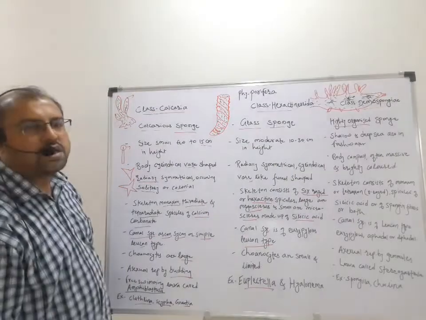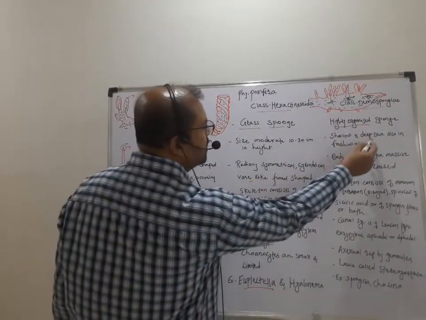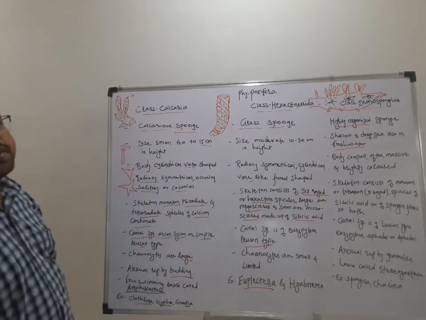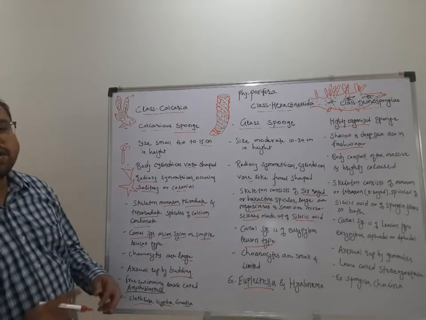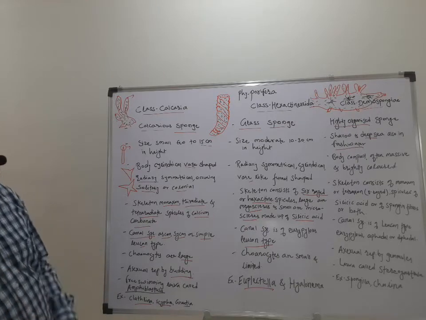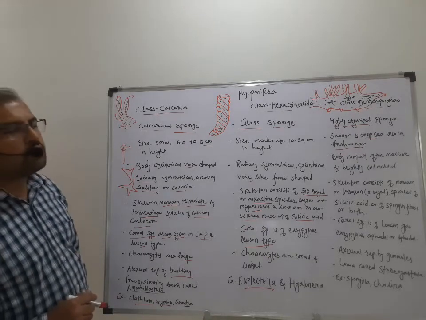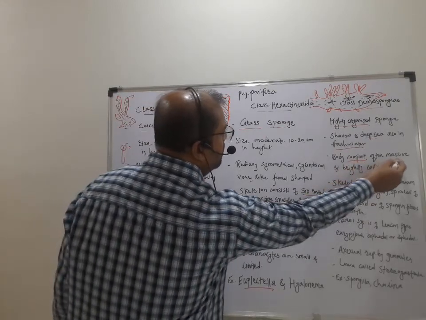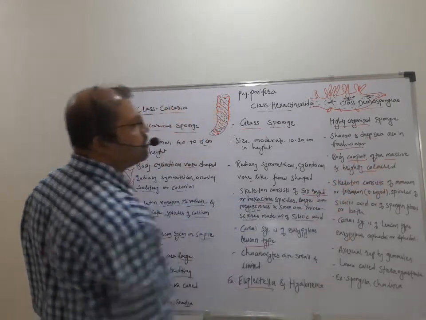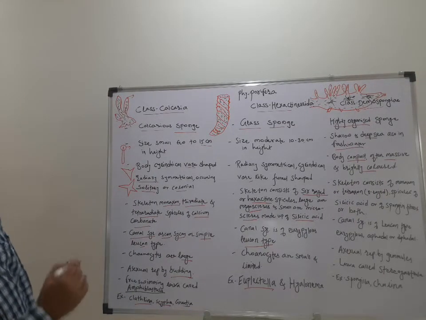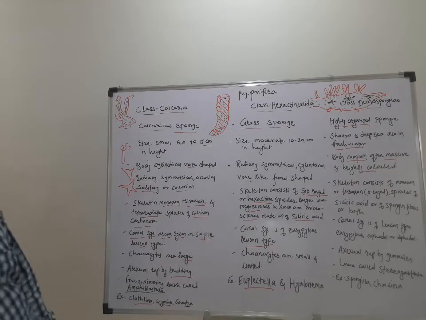They are found in shallow water as well as deep sea and also in fresh water. The body of these sponges is compact, often massive and brightly colored. So they are larger in size as compared to the earlier two classes.